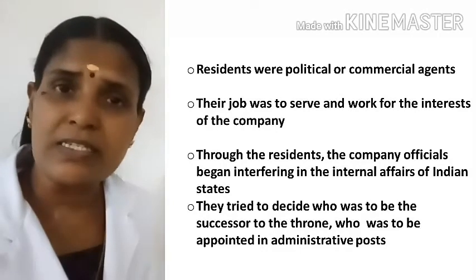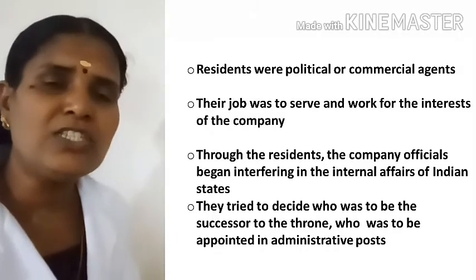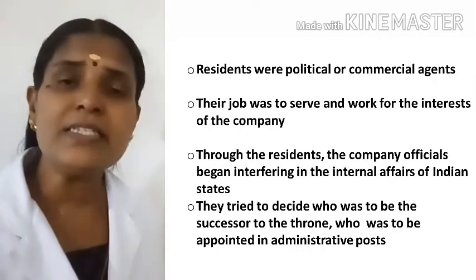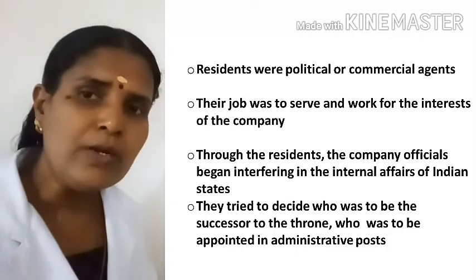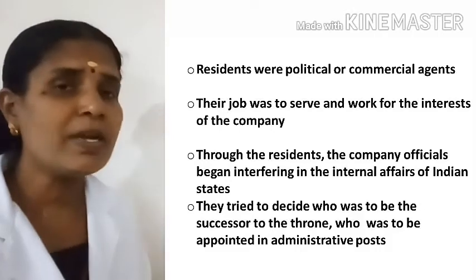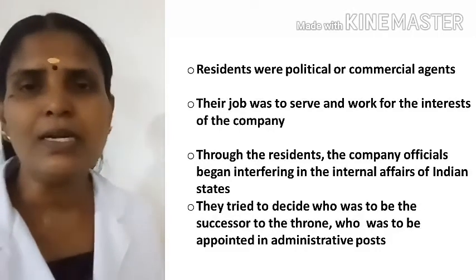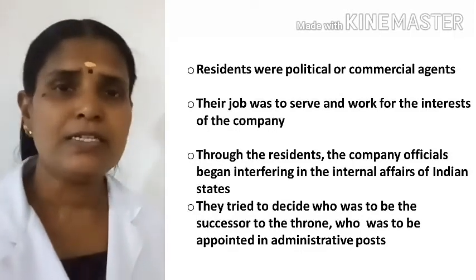Through the residents, the East India Company started to interfere in the internal affairs of the Indian states. They decided who would be the next ruler and who would be appointed to administrative posts. All these were decided by whom? The residents. That was one of the methods adopted by the English East India Company to expand the territories.